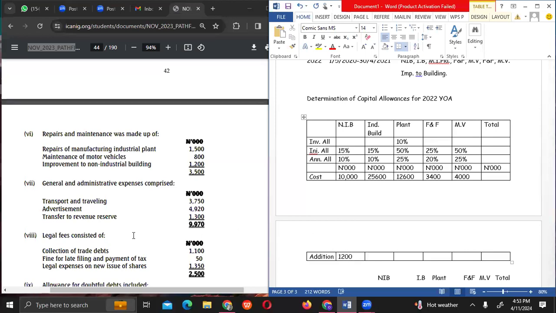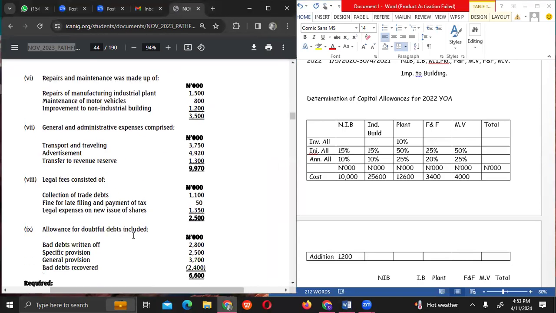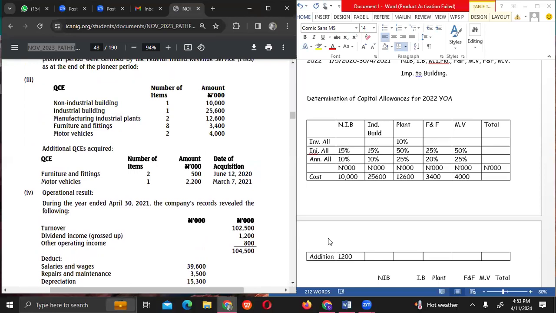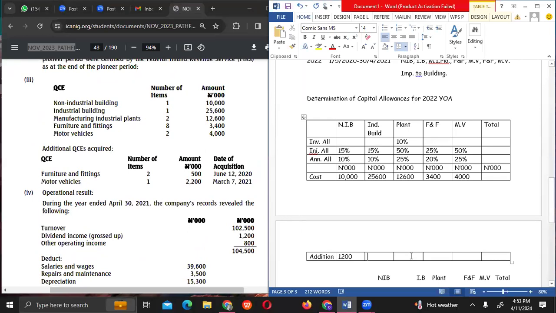Then do we have any additional industrial building purchased during the year? No. Additional plants? No. Then additional furniture and fittings, 500. Then we have additional motor vehicle, 2,200.